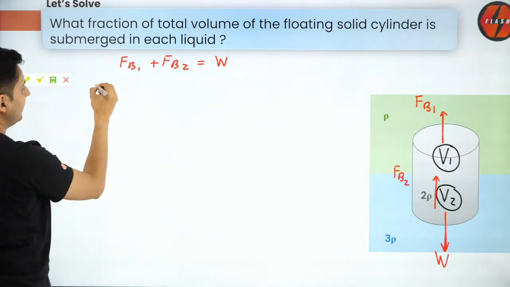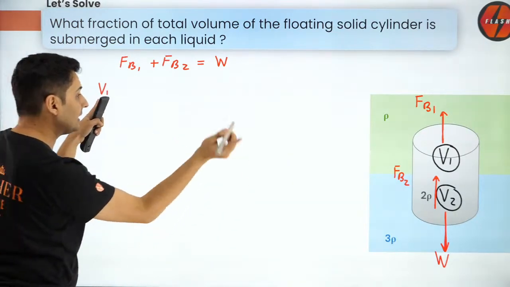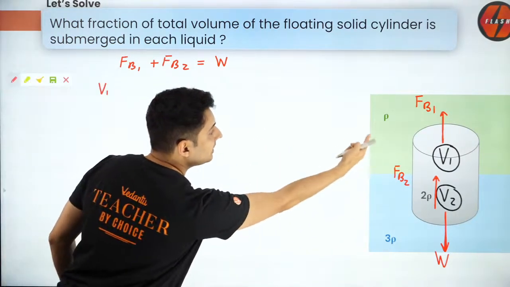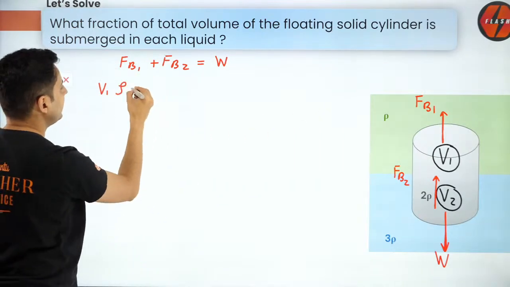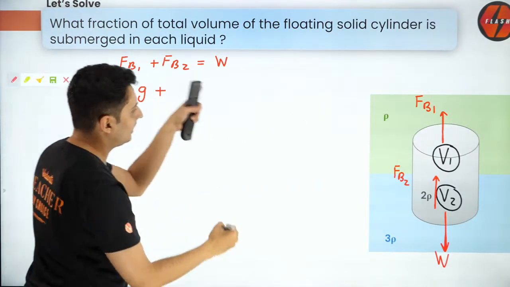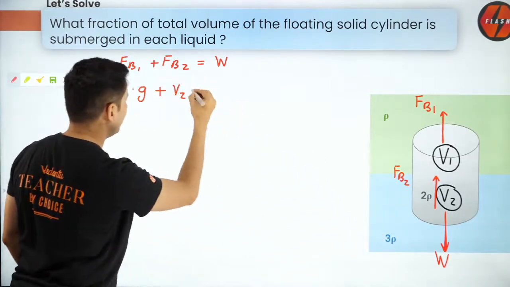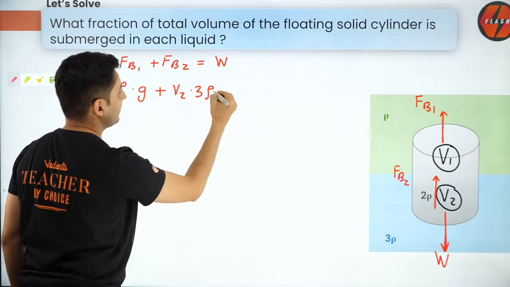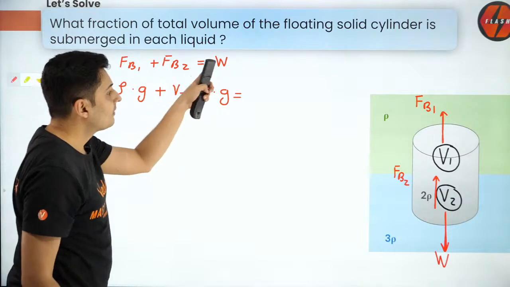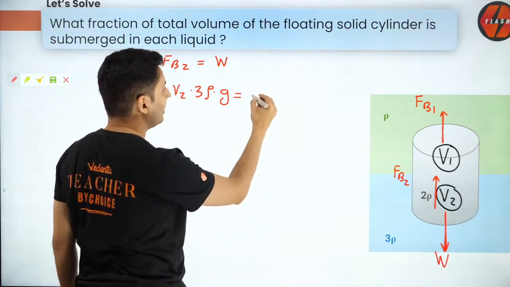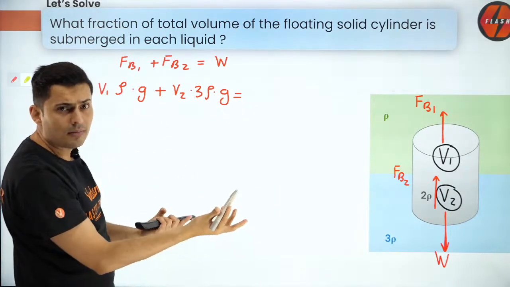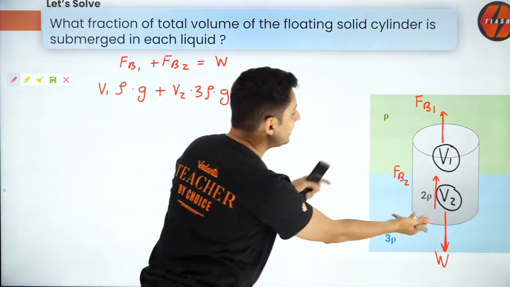And what is FB1? Volume submerged in that liquid times density of that liquid times g, plus buoyant force 2 will be volume submerged in that liquid times density of that liquid times g. Weight of the solid will be mass times g, but what is mass? Density of that body.